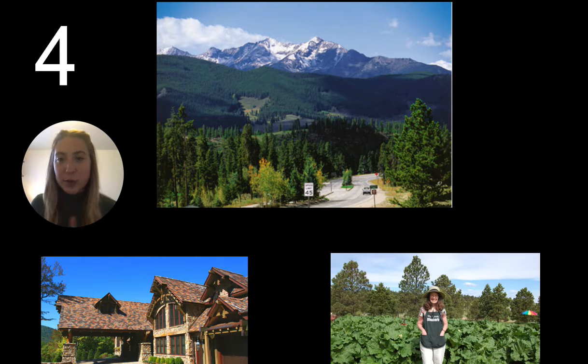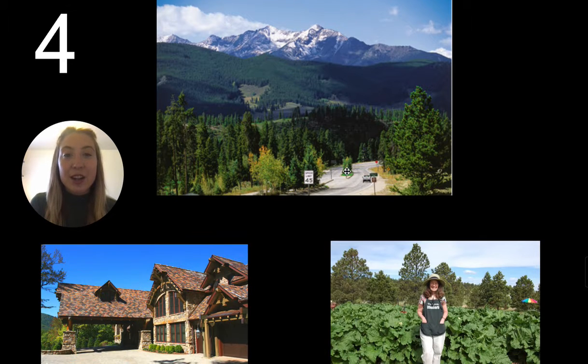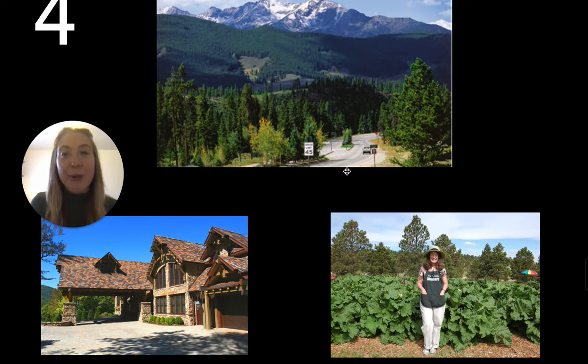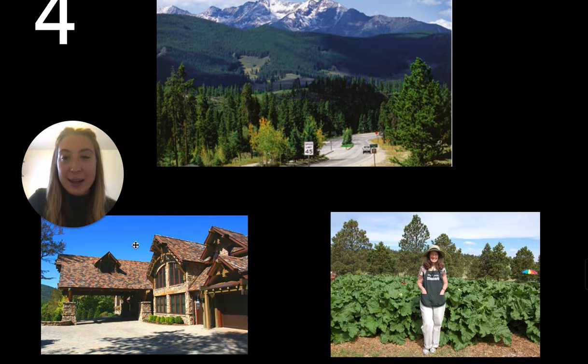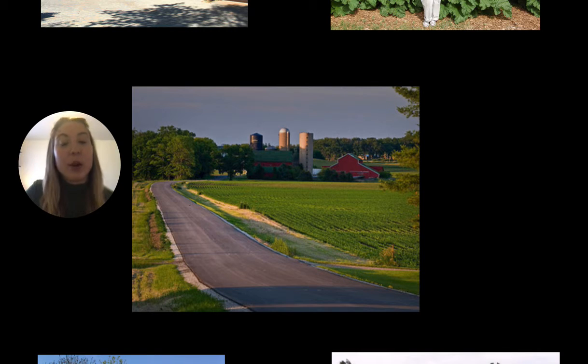Now this would also be an example of a rural area. You can see there's the mountains, there's lots of forests. You don't see a lot of people. It's just a lot of space and it's quiet. And so here there's farms. That's going to be more of our rural area. Lots of space and farms. This would also be our rural area. We can see a farm. It's nice. It's quiet. You don't see your neighbors as much as you would in the urban or the suburban areas.